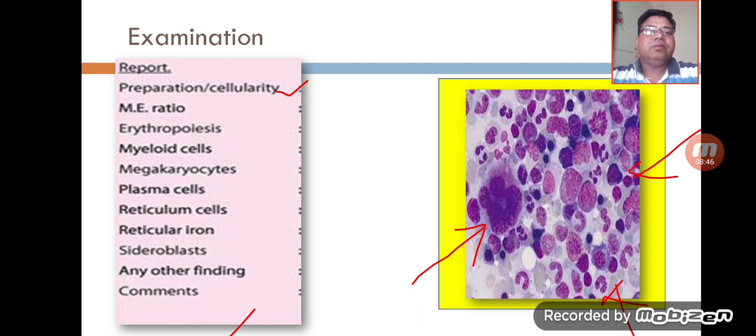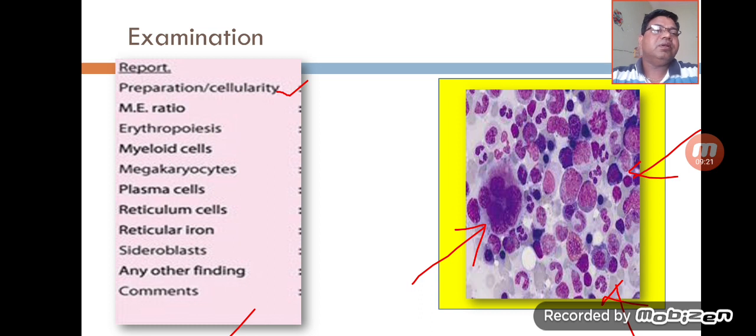And then iron stain or iron studies are done in order to assess the iron stores. Apart from this, sideroblasts are examined, and any other finding related to any hemoparasite or anything can also be reported. So these are the few reports, and finally we will make a comment or the opinion on this particular smear. So this is how we will examine the smear. And on the right side you can see the slide.